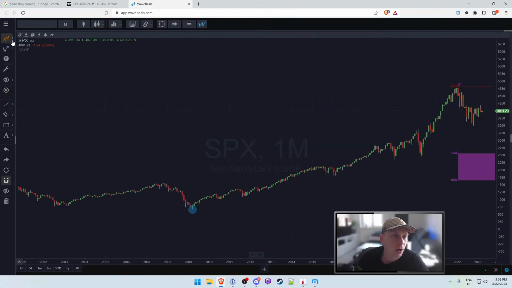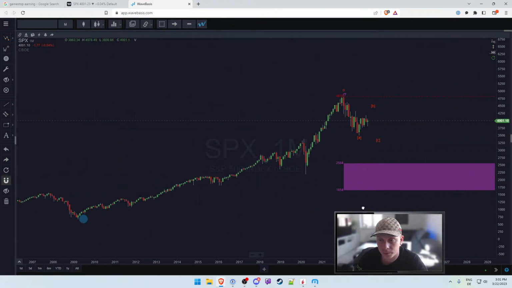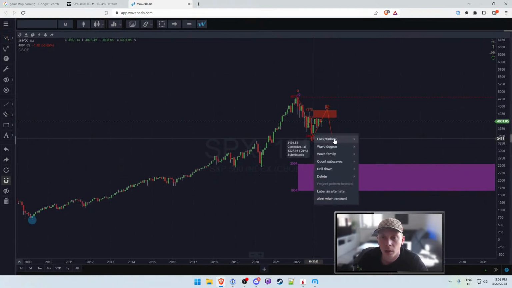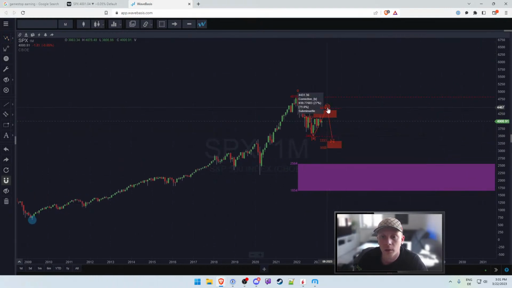Now, if we go ahead and say we have a corrective pattern here, which right now might be A, and I'm just going to throw B here and C here, then drag the chart a little bit, lock, unlock, and then wave B, also lock, unlock that, then the wave C target would be here, which is very similar to what we actually have.